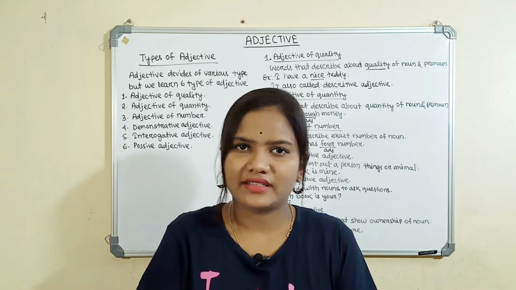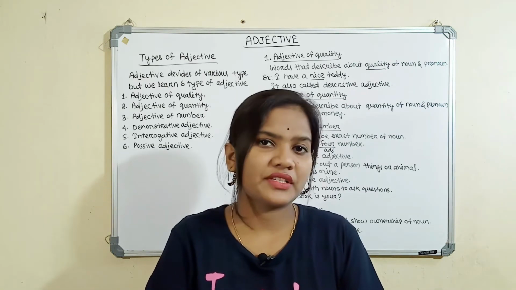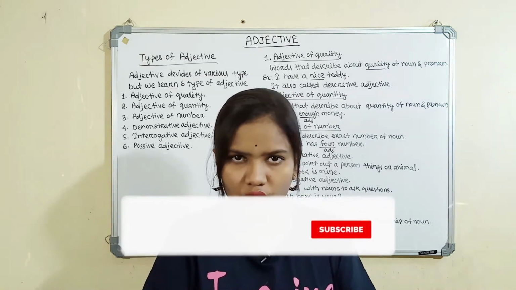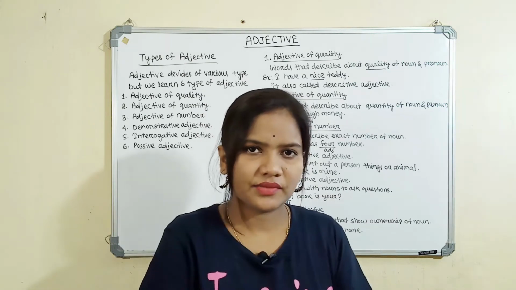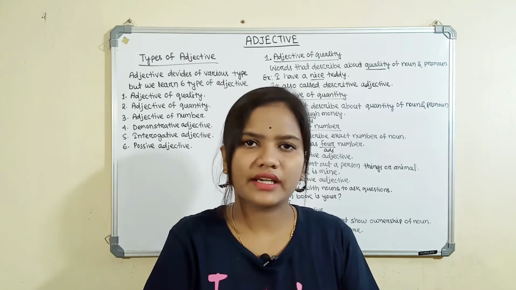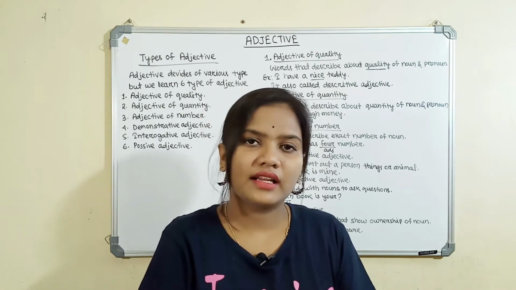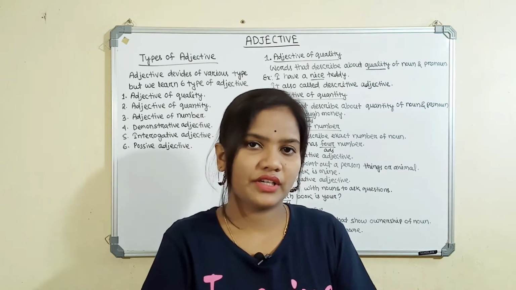So today's class is related to the class yesterday. Let's revise. First we were learning adjective. What is an adjective? An adjective is a word that describes a noun or pronoun. Secondly, we were learning the degrees of adjective, which are three types: the positive degree of adjective, then the comparative degree of adjective, then the superlative degree of adjective.